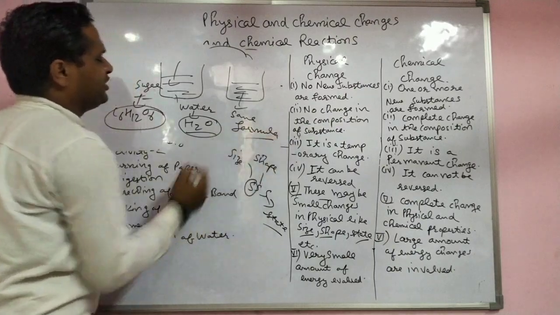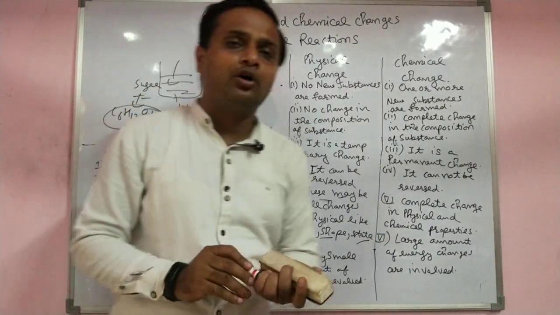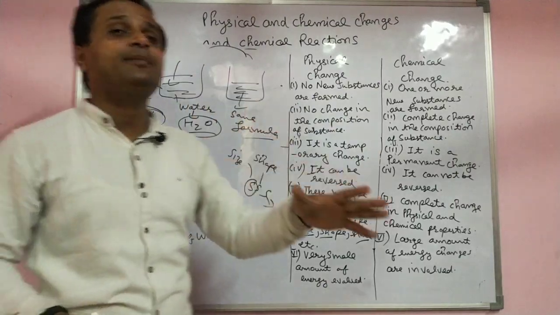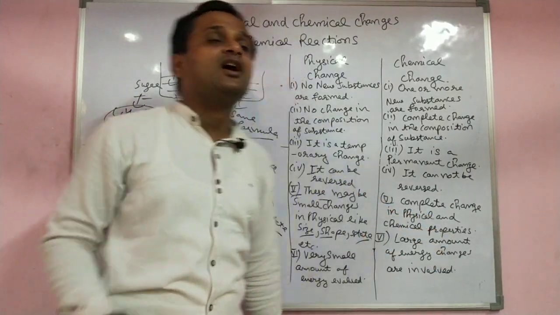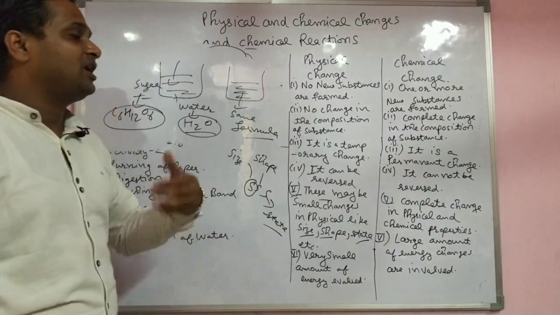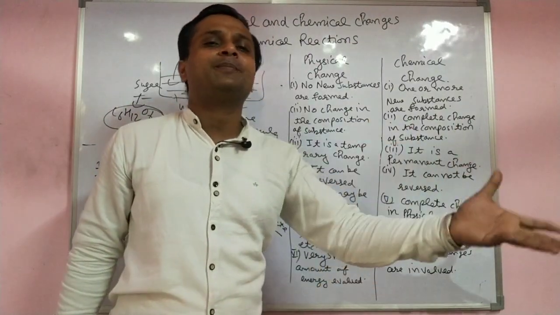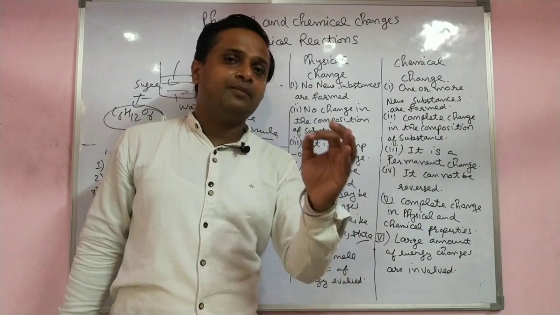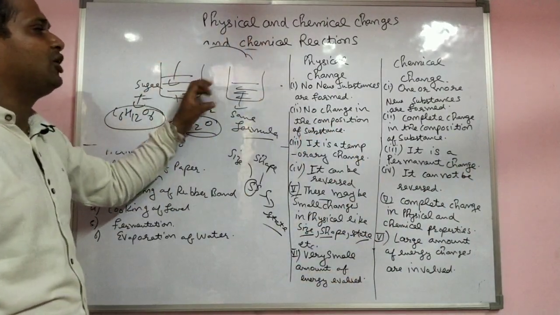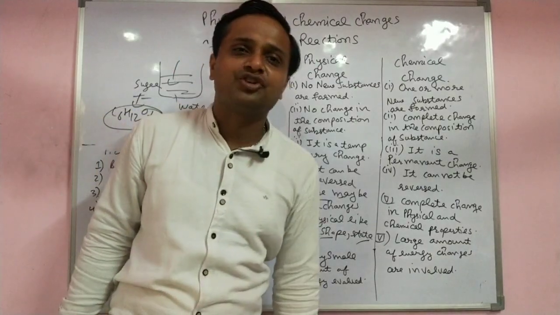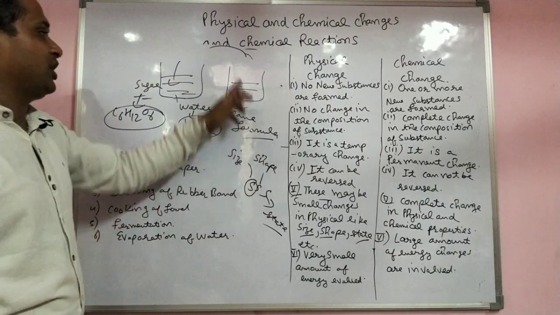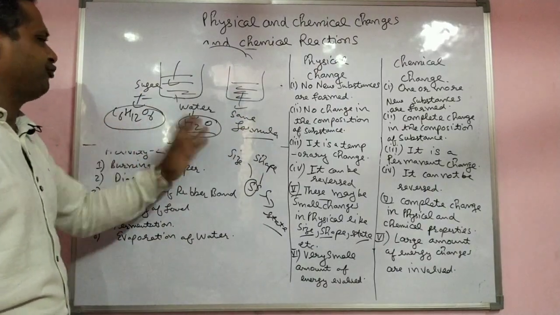There is no change in composition. No new substances are formed. It was a homogeneous mixture, completely mixed, so it is not a chemical change. When a chemical change happens, a compound forms and its properties do not match its constituents. But in a physical change, when you mix things together, they do not actually mix chemically. It is called a mixture only. Same formula. Keep in mind, the same formula shows.